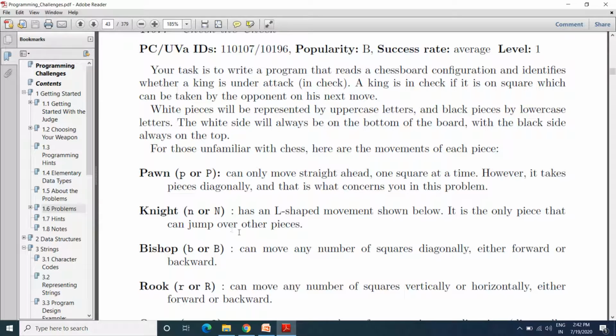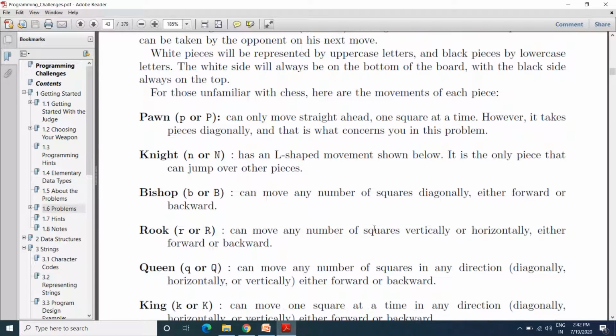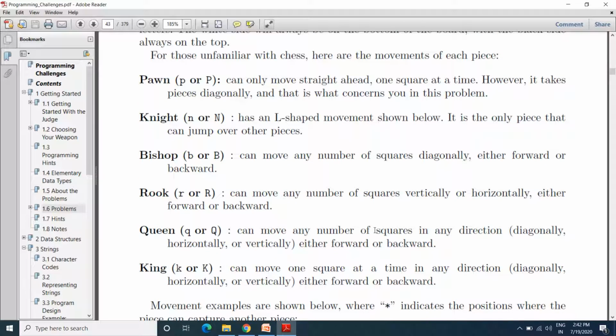Then the knight has an L-shaped movement shown below. It is the only piece that can jump over other pieces. It is a movement in an L shape, and that is what is mentioned over here.